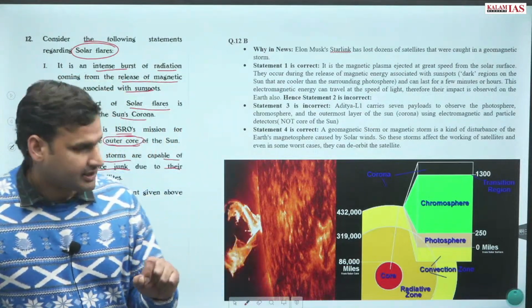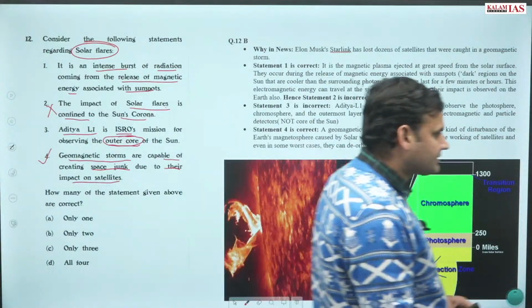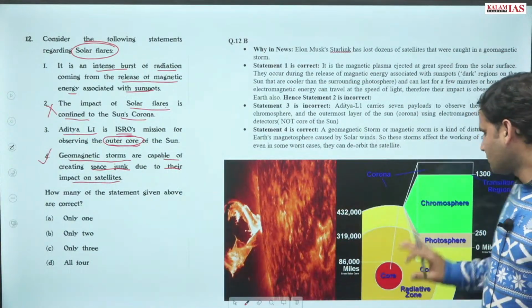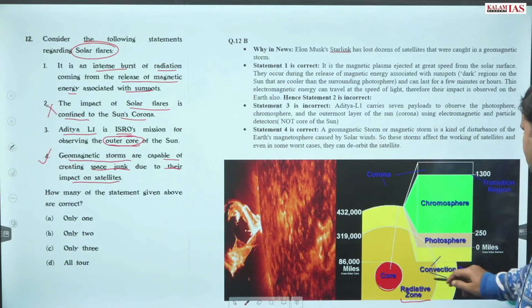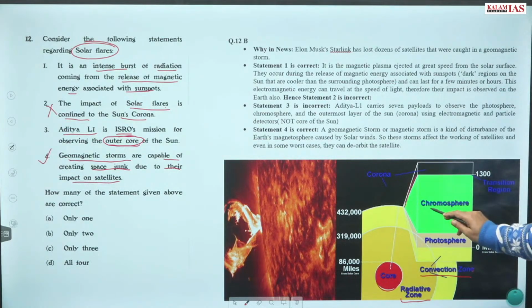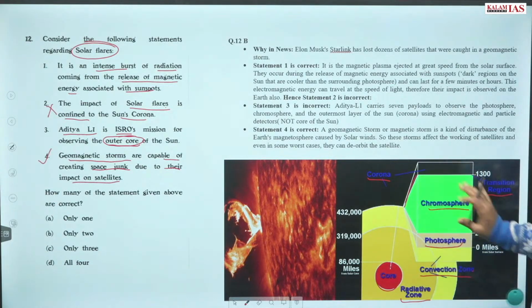Please pay proper attention to this particular image. बहुत हाई चांसेस हैं कि इस साल के प्रीलिम्स में आपसे क्वेश्चन फ्रेम किया जाए. So this is the core region, this is radioactive region, convection zone, and here you can see chromosphere, corona, photosphere, transition region. So these are the different regions.